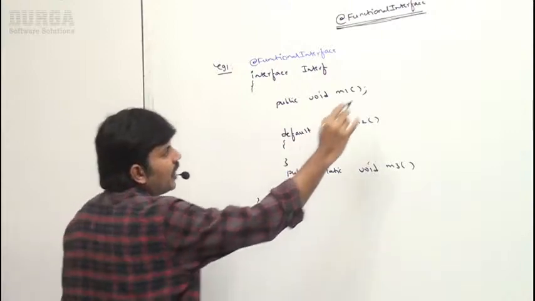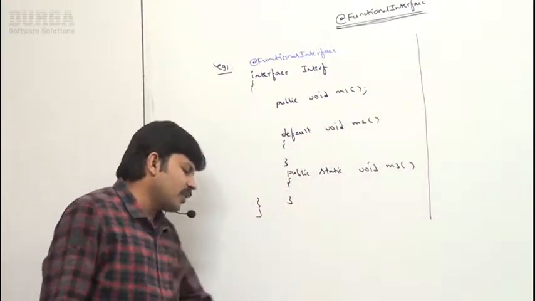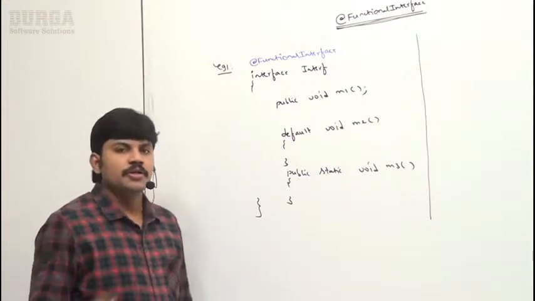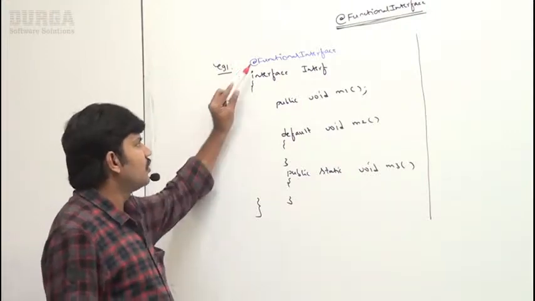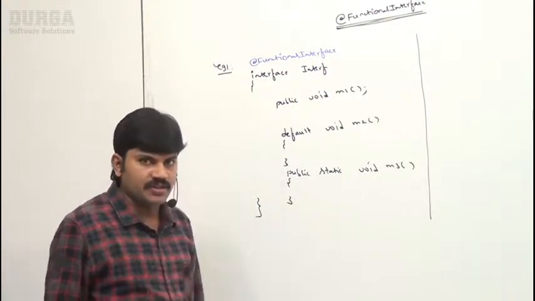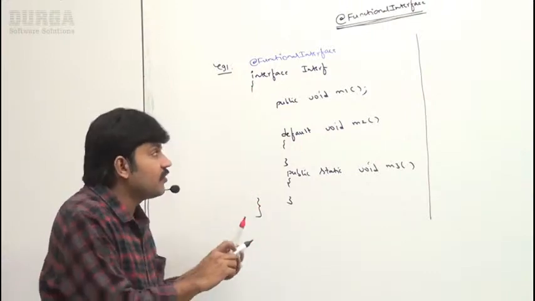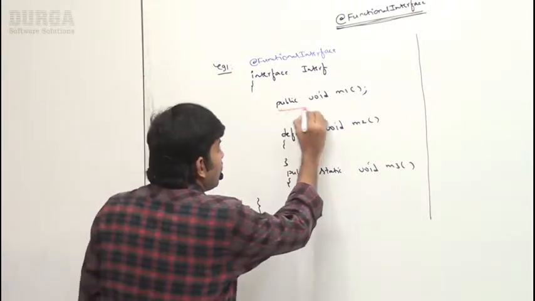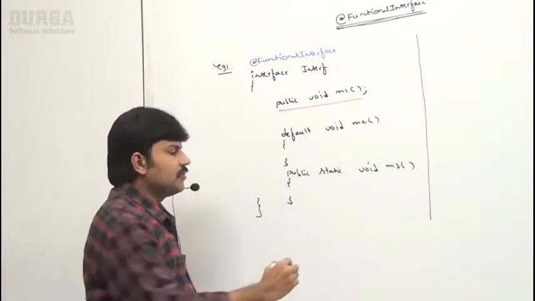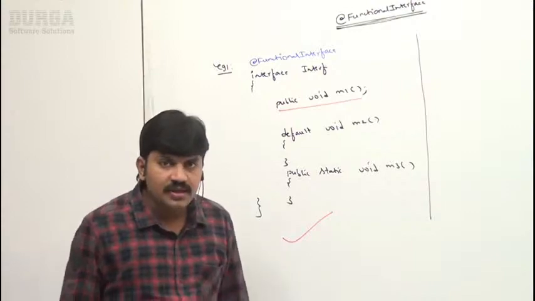Now I will ask the compiler, can you please compile this code? Immediately the compiler is going to check: oh, it is a functional interface, because explicitly the @FunctionalInterface annotation is used. Compulsorily the compiler will check how many abstract methods are there. Only one abstract method. That's why it is perfectly valid. Everyone can understand, right?